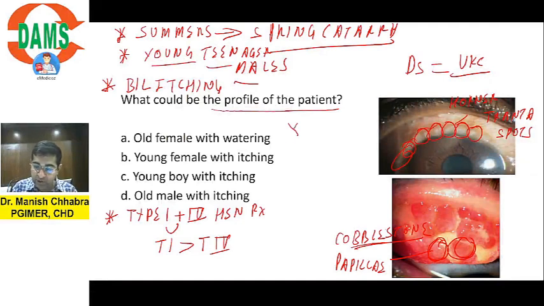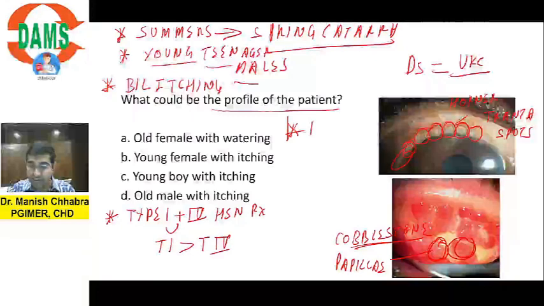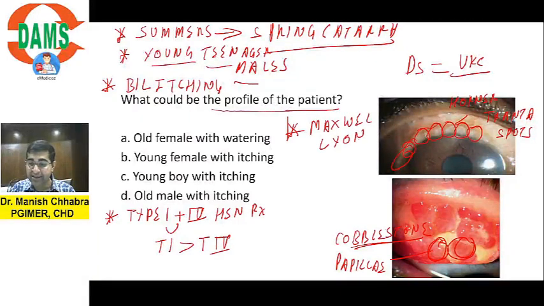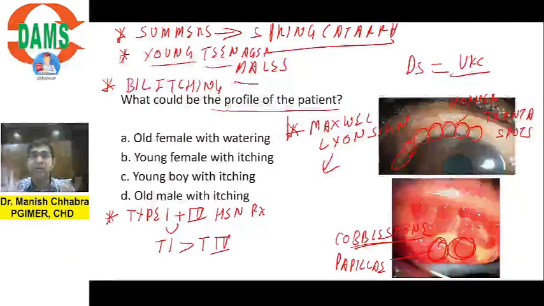Okay, I'll add some. Next, there is an important sign. What is that sign? That is known as Maxwell-Lyon sign. Maxwell-Lyon sign is the thick ropey discharge which has, हाँ जी बताओ क्या होगा उसमें? लिम्फोसाइट्स होंगे? ना. न्यूट्रोफिल्स होंगे? ना. बेसोफिल्स होंगे? ना. और क्या होगा?